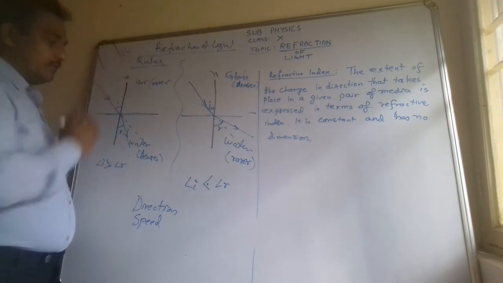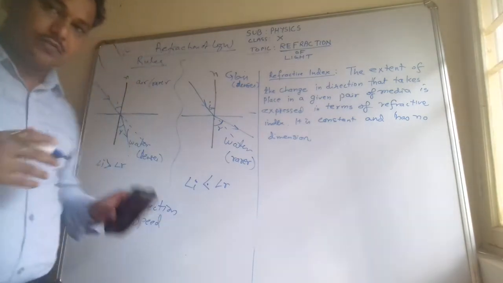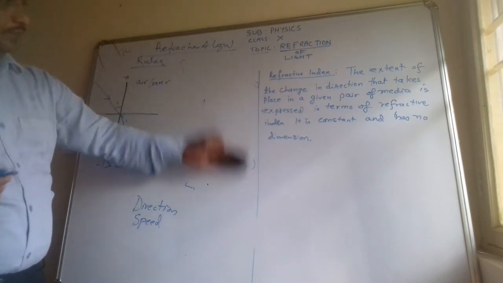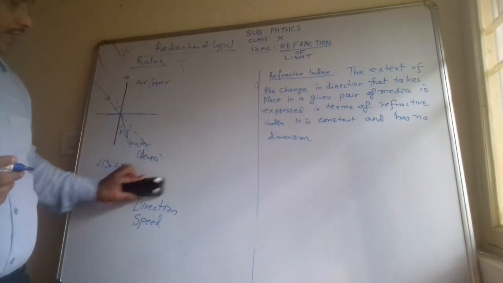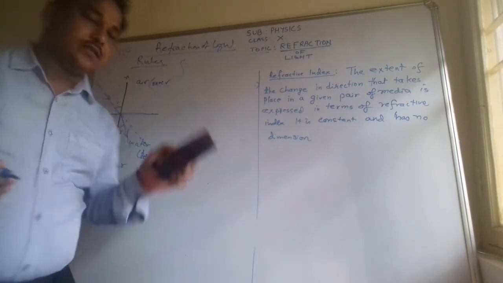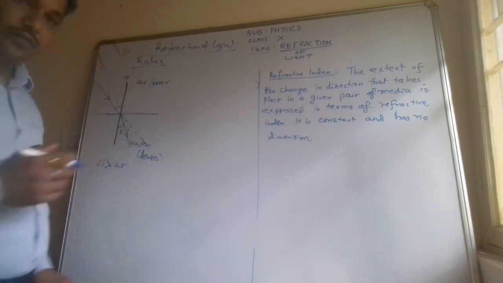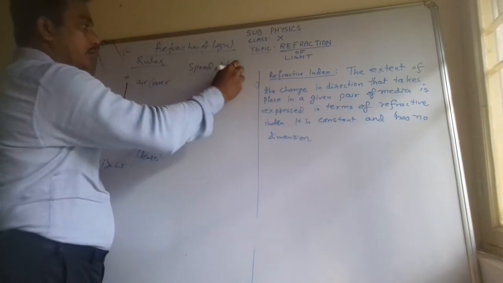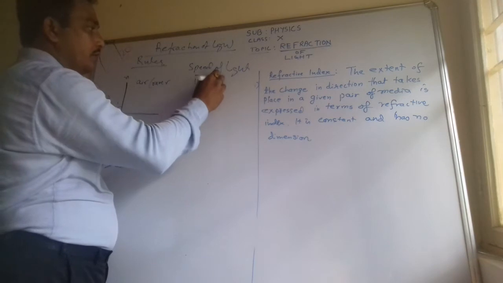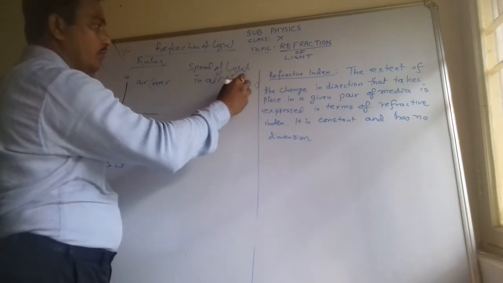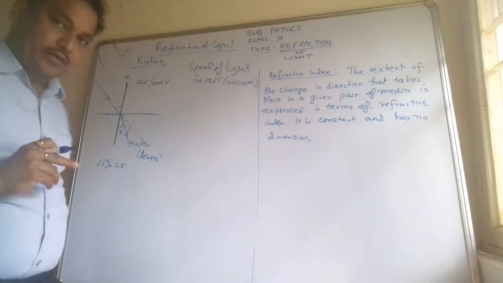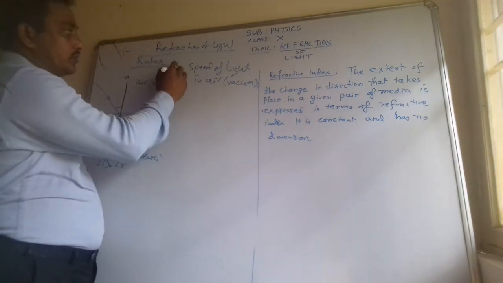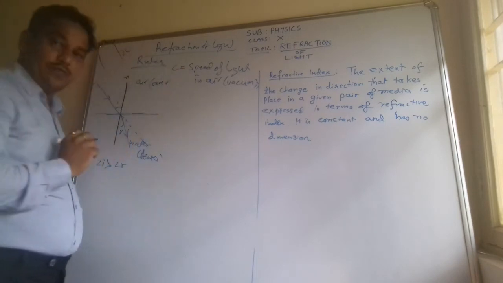So in air, for example, what is the speed of the light? Which symbol are we using? Are you aware? Speed of light is denoted by the symbol C, letter C of the English alphabet. Speed of light in air or vacuum, because light can travel in vacuum but sound cannot travel, you are aware of it. So speed of light in vacuum is C.